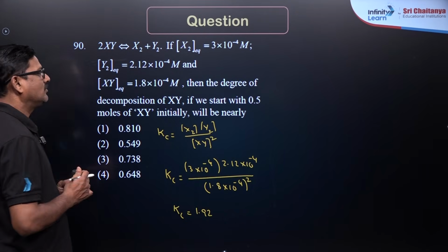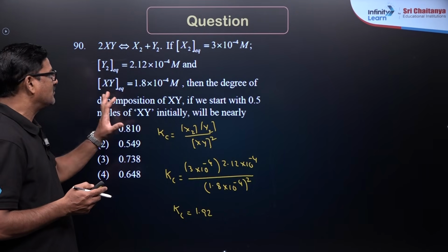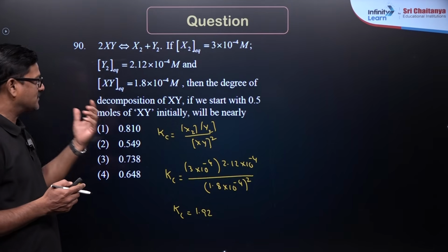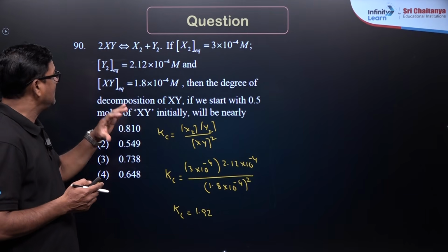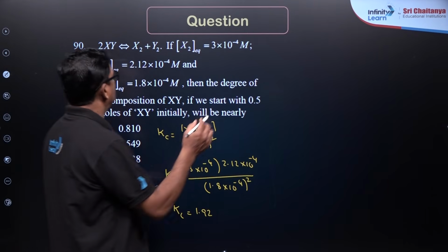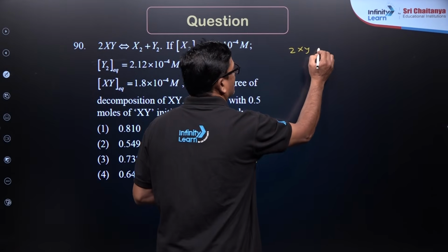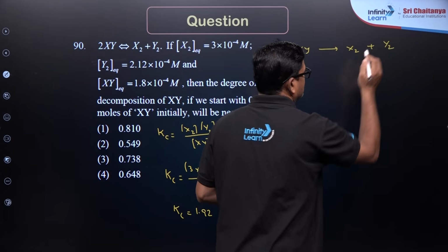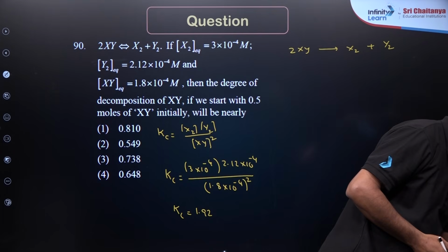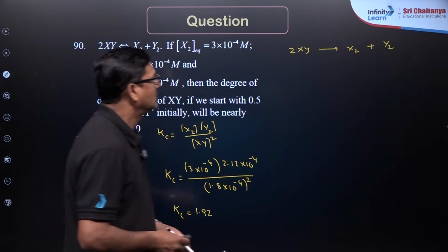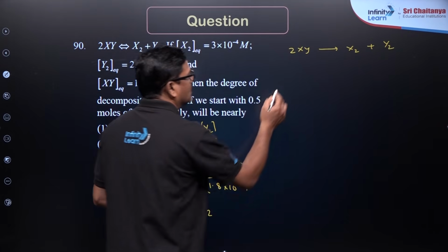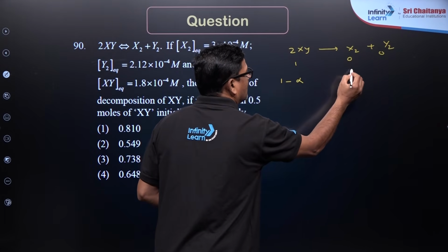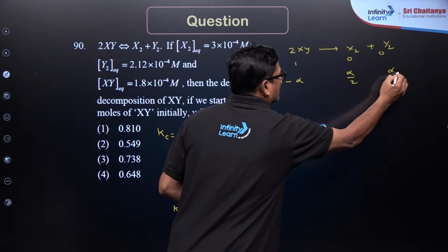0.92. Now, we have to calculate the degree of decomposition of XY, the alpha value. If we start with 0.5 moles of XY initially, 2XY gives rise to X2 and Y2. Initially, take it as 1, 0 and 0, then 1 minus alpha, alpha by 2 and alpha by 2.